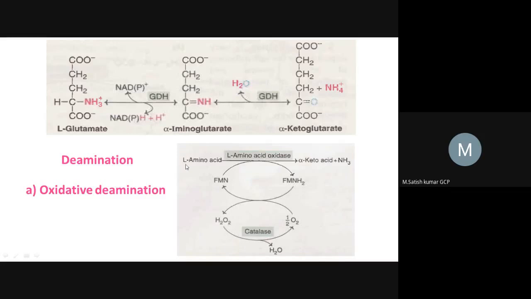So when we use D-amino acid, we have to use the D-amino acid oxidase enzyme to convert D-amino acid to alpha keto acid along with ammonia. This is oxidative deamination, which occurs in the mitochondria of liver cells as well as kidney cells.